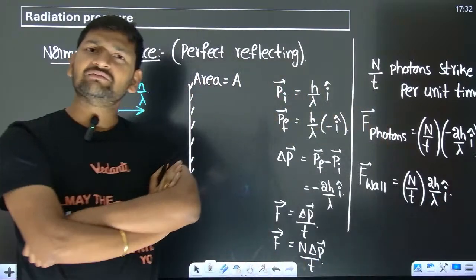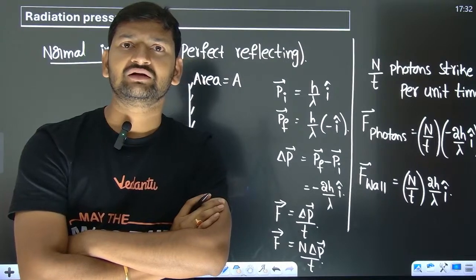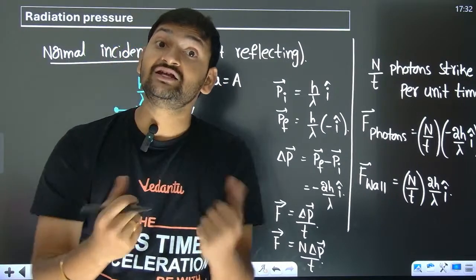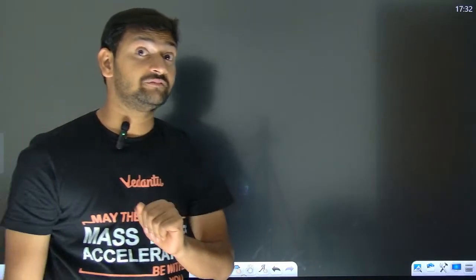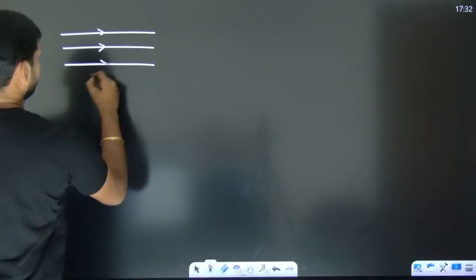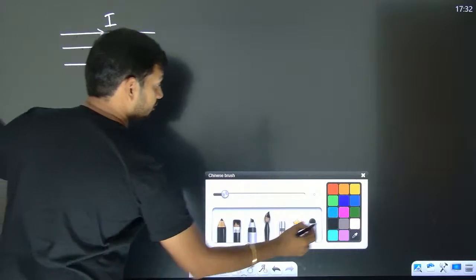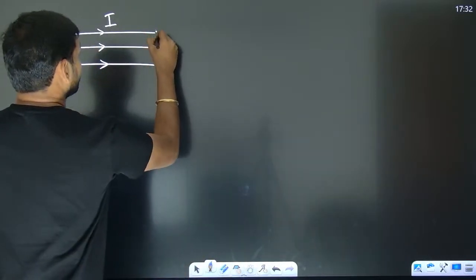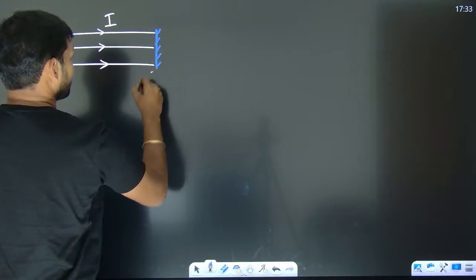And what is N by T? The number of photons striking per unit time. So if the intensity of the beam is given to us, let's say we have a beam of light, and if the intensity of it is given, then do we know how many photons are going to be striking this particular area?